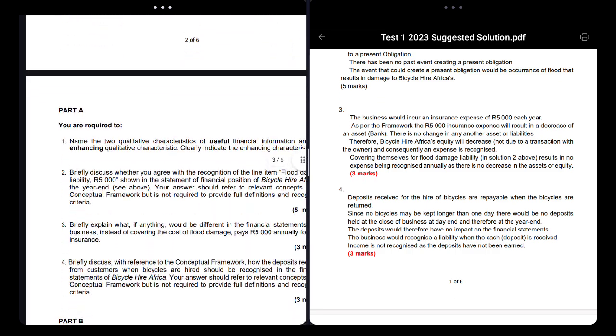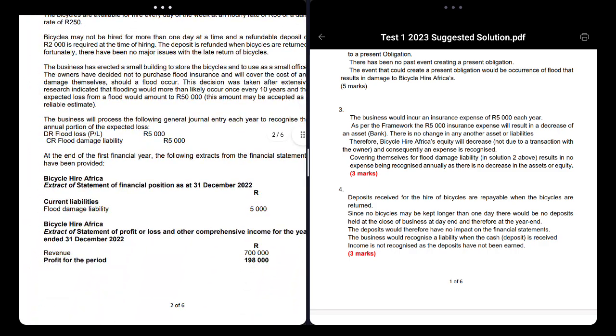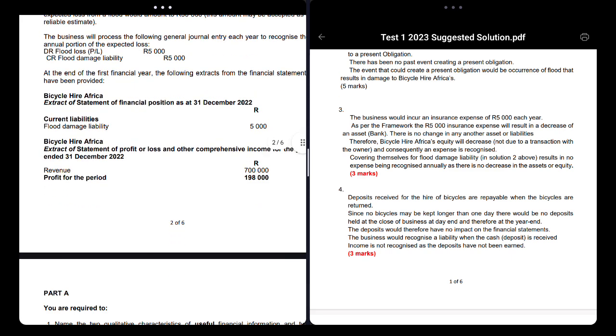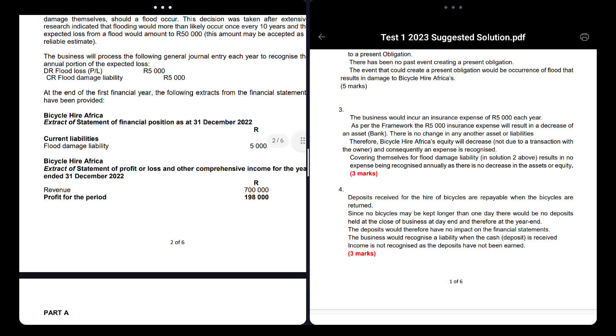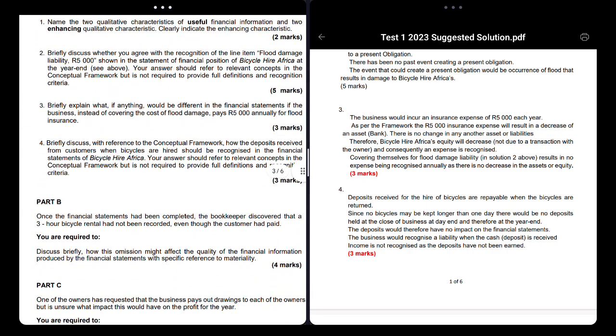Let's see how much. 2,000, yes. So the customer is giving you the 2000 rand to keep it, and you must give him the 2000 rand back. So in my head, it's a liability. But then you may ask, why is it not over here under your current liabilities? So now I have to say, why is it not on my balance sheet? Because I know it is a liability, it should be there. So that's the technique you should use when answering this question.